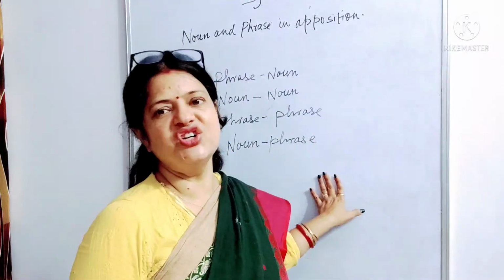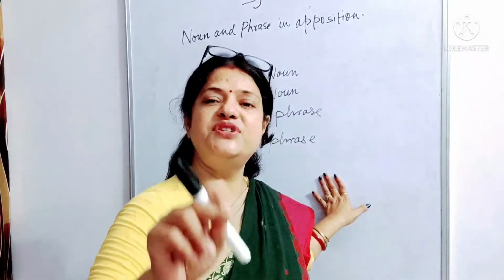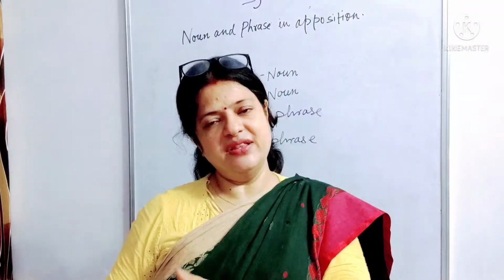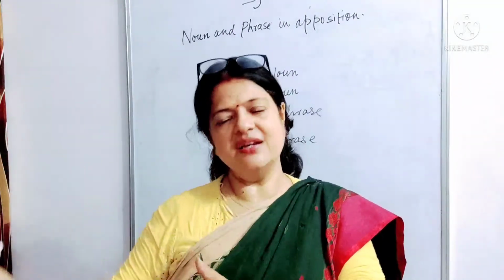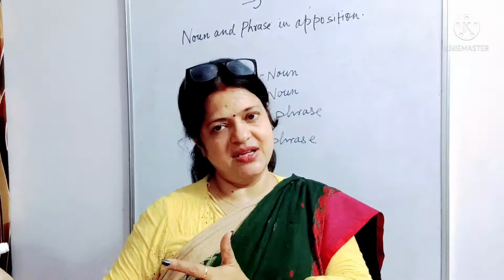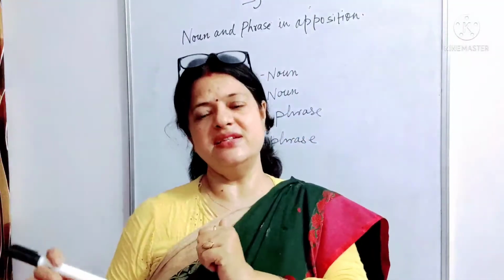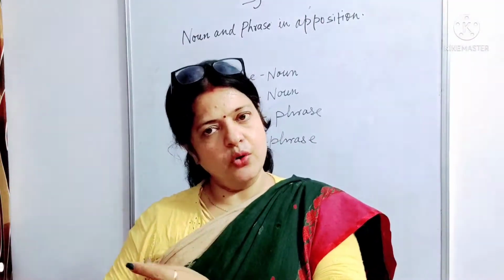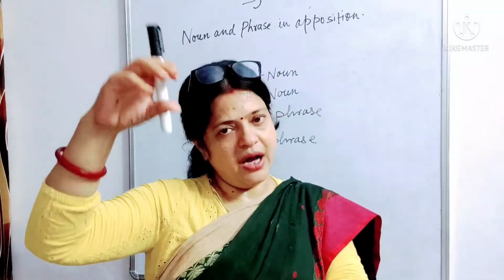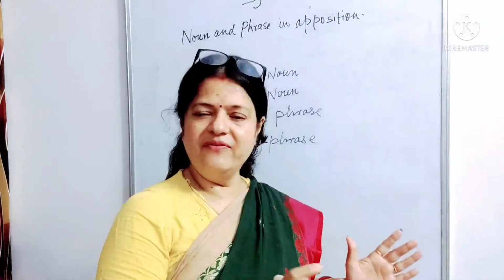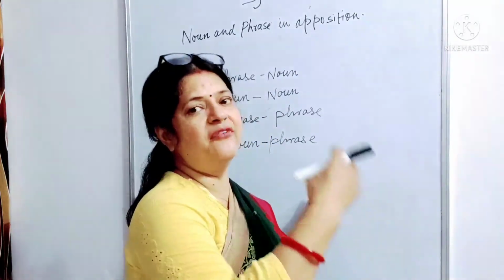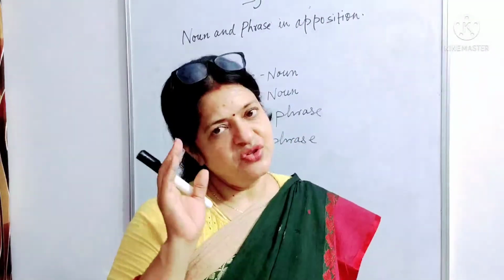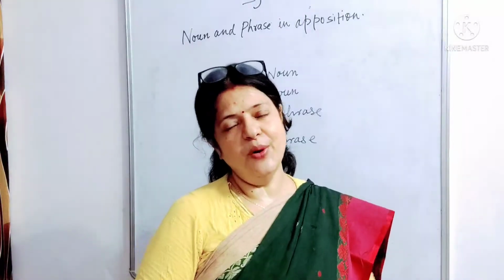So if the subject of that particular sentence is related with another noun or another phrase in the sentence, we will take out that particular noun from there and place it just after the subject, between two commas. So got it? Let me tell you in Hindi also.